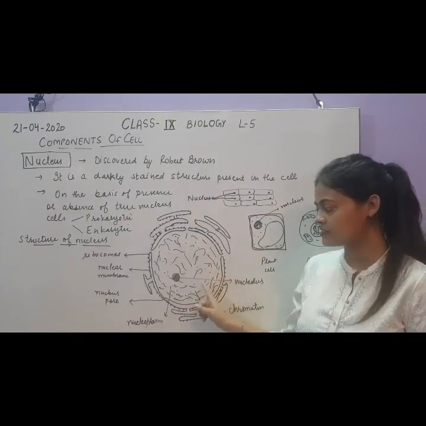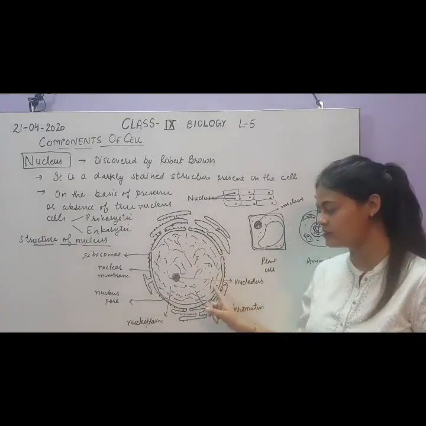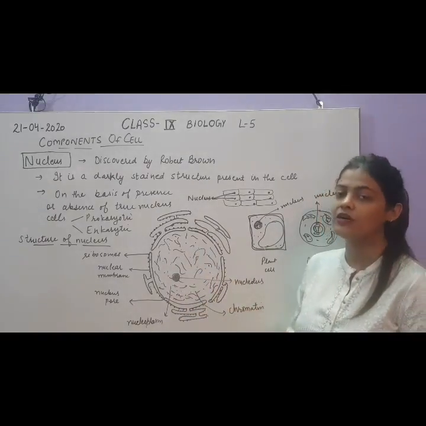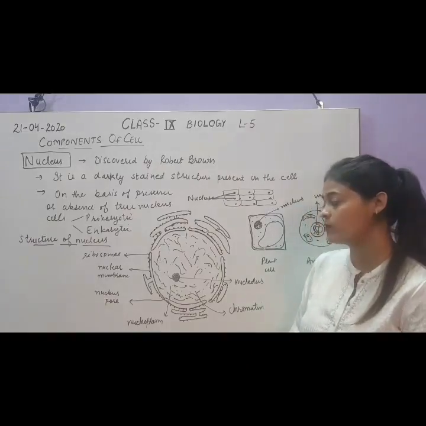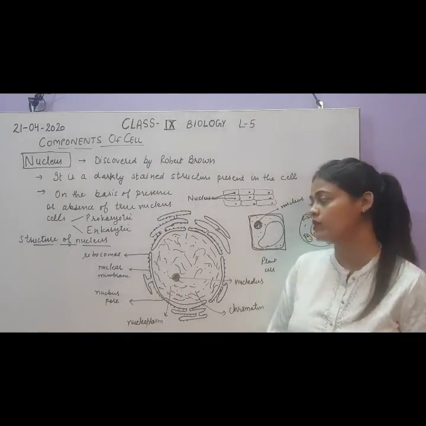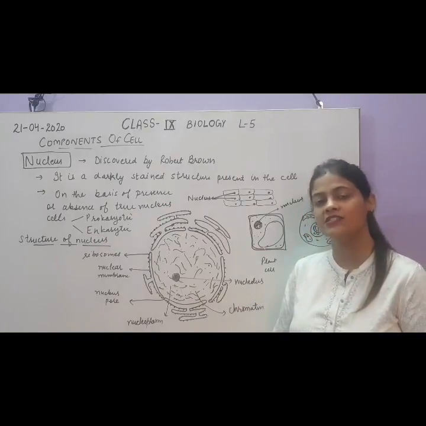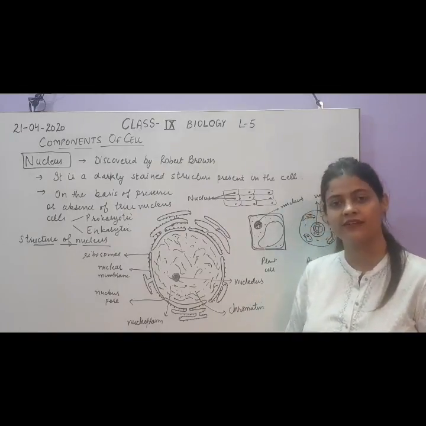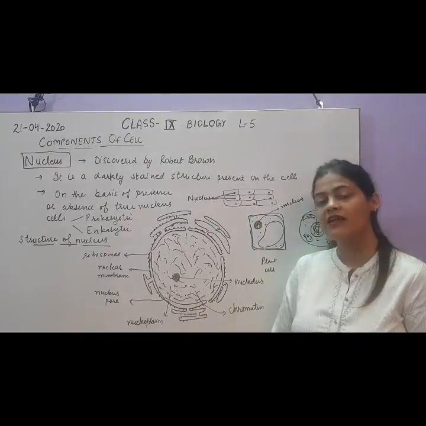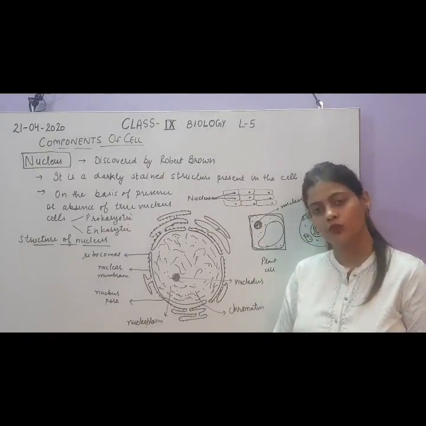Now these thread-like structures, can you see? There are so many thread-like structures. This is actually chromatin. Now what is chromatin? I hope you all have heard about the term chromosomes, that chromosomes are the genetic material which is present inside the nucleus. These chromosomes are actually obtained from the chromatin.